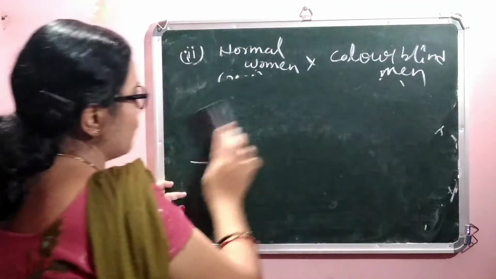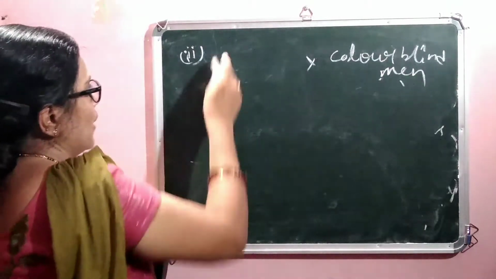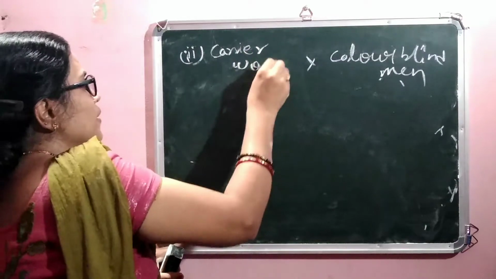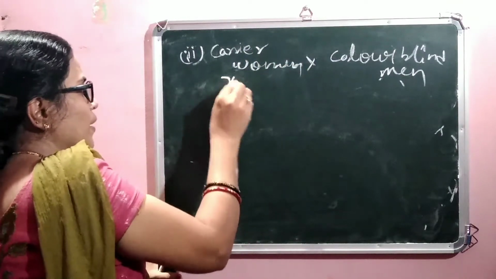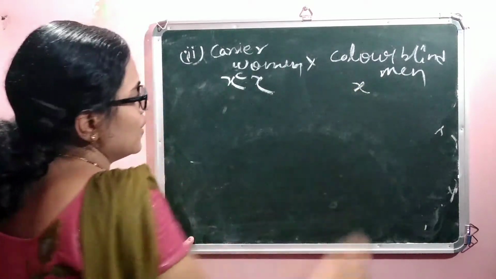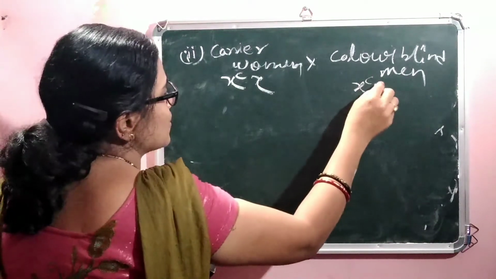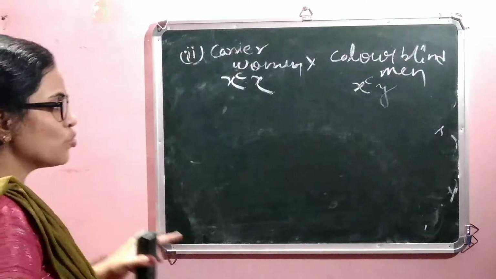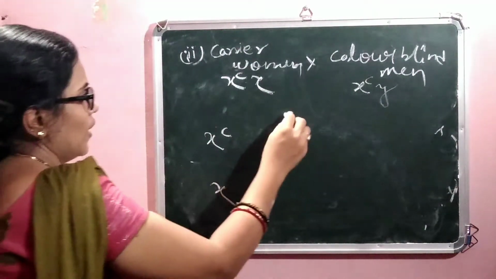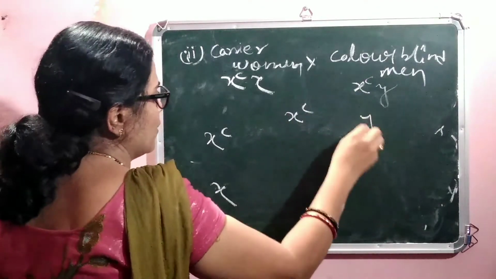Then in case number 3, we meet a colorblind man with a carrier woman. Carrier woman means XCX and colorblind man is designated XCY. So the result comes XCX and here is XCY.